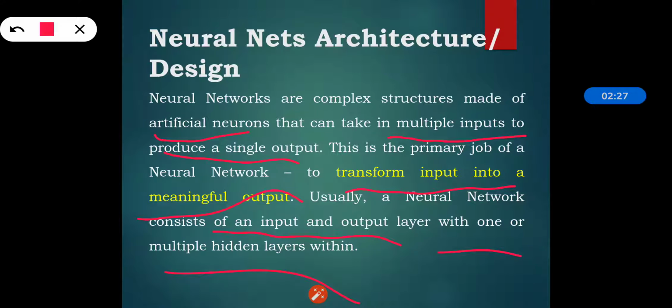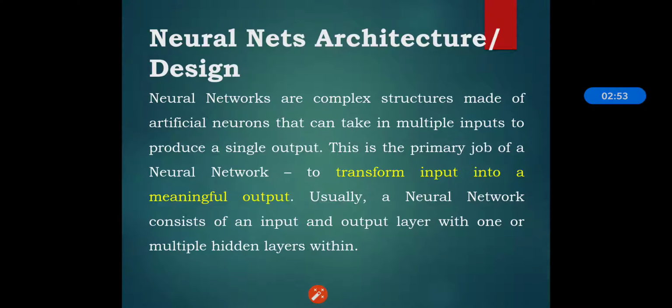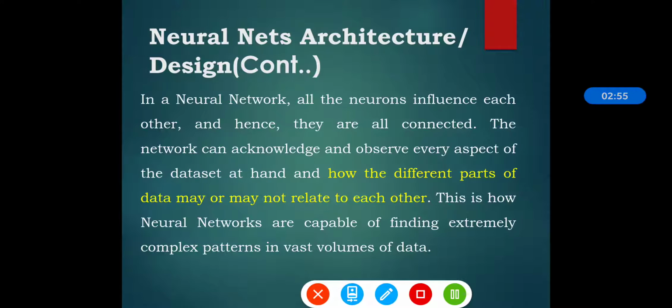Then the hidden layers. The number of hidden layers is highly dependent on the problem and the architecture of the neural network. So it depends on what architecture we are using, and according to that the hidden layers are there. In general, the same number of neurons are used for the hidden layers. Means the same number of neurons for all hidden layers suffice. So that is how the neural network architecture consists.